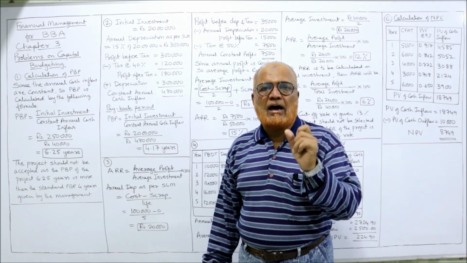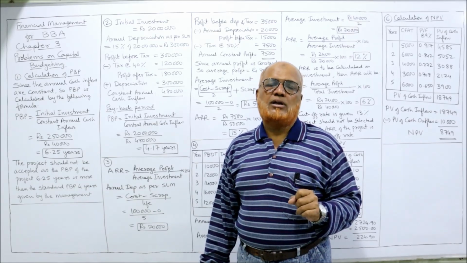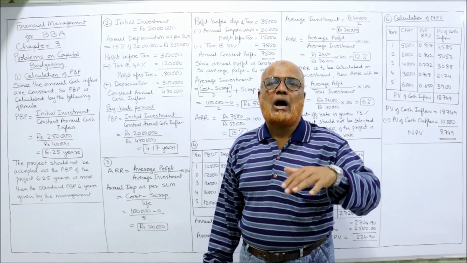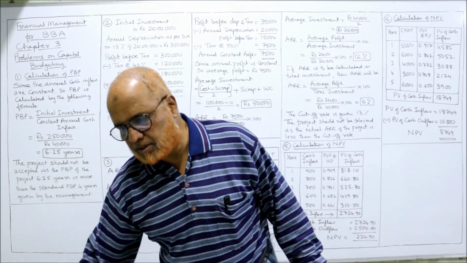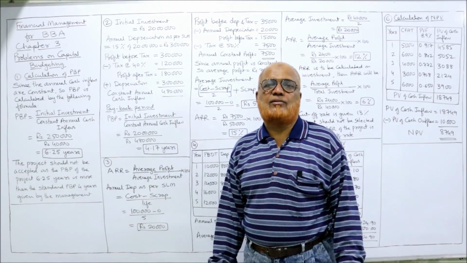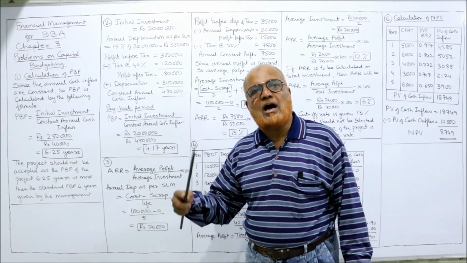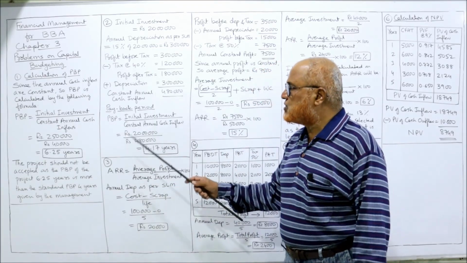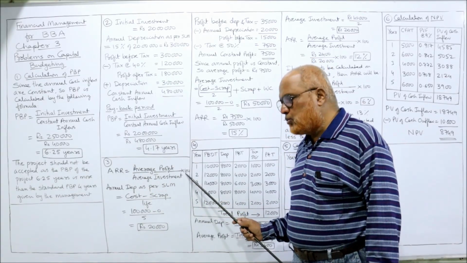So we need average profit and we need average investment. In this problem, I am going to explain how to compute average profit and average investment. Here profit is given before depreciation and tax, but we need profit after depreciation and after tax. So first of all, ARR, average profit by average investment into 100.